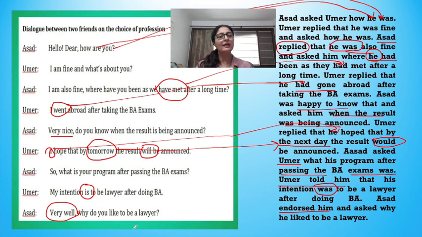So it is that Asad just endorsed him and asked why he liked to be a lawyer. Right? So this is how we change a dialogue to a reported speech, and this was all from your exam point of view. For a detailed video on reported speech, you will have to wait a while.